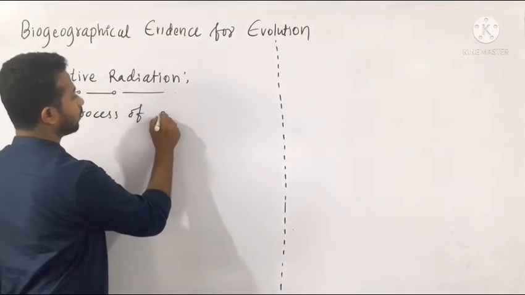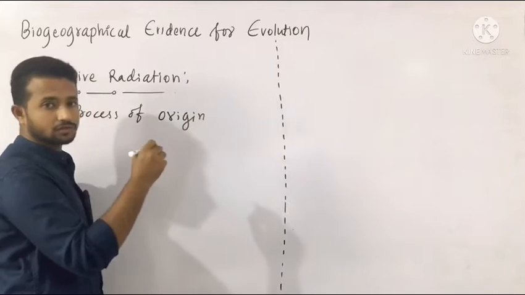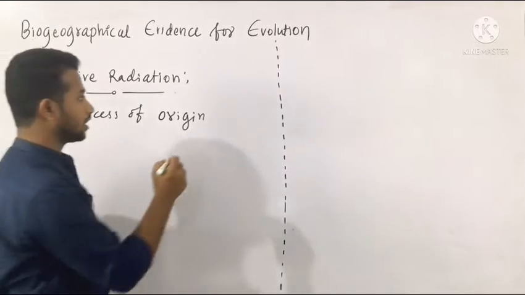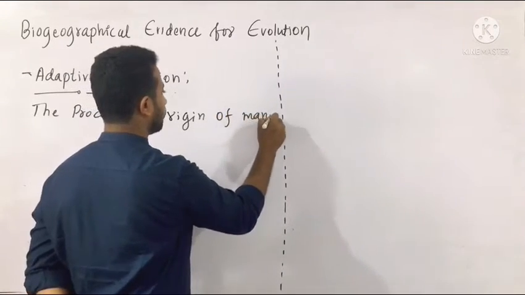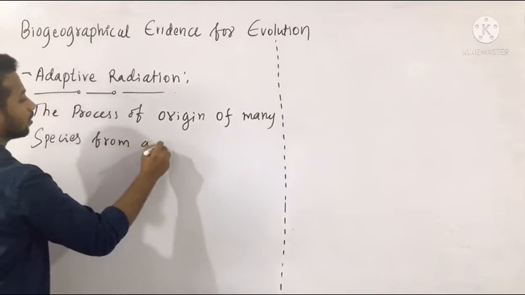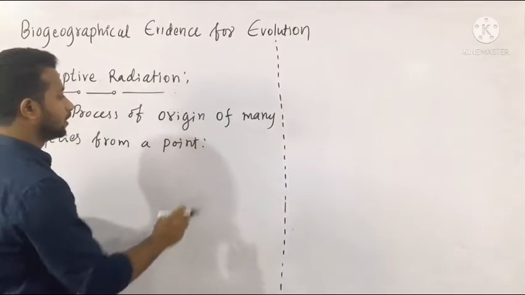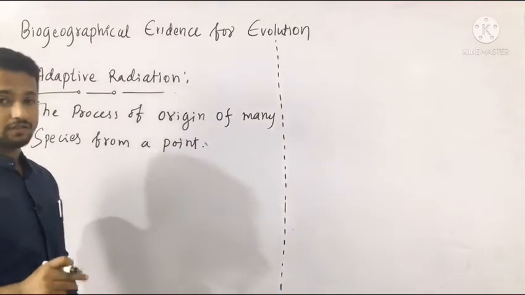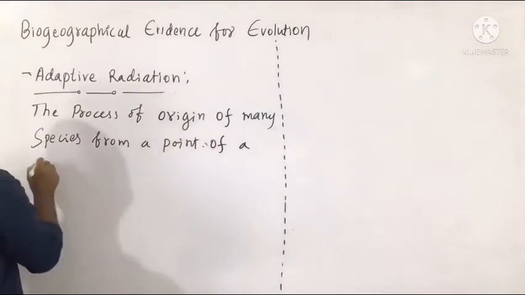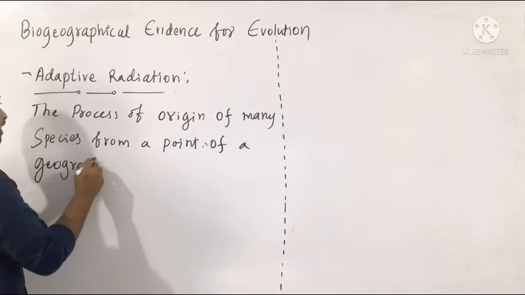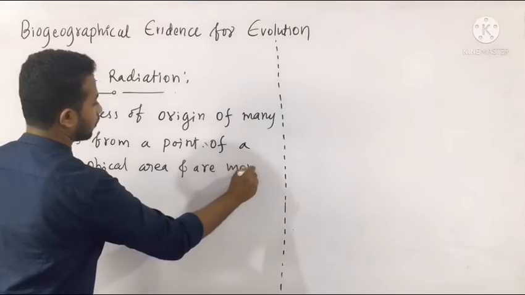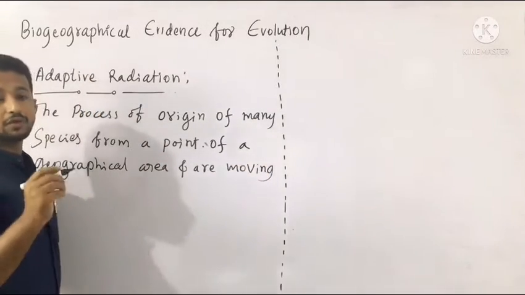It is the process of origin of many species, many living organisms, from a common point of a geographical area, and are moving to different directions.